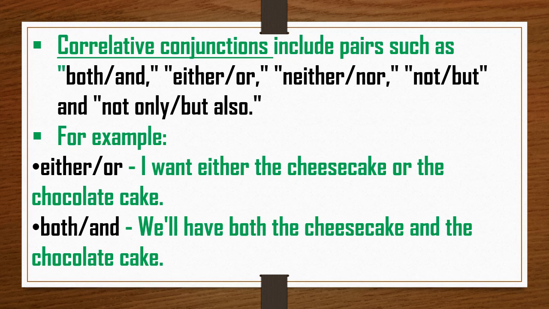Then next is both and. We shall have both the cheesecake and the chocolate cake. So the sentence is the same, but we use these correlative conjunctions: either or, both and.